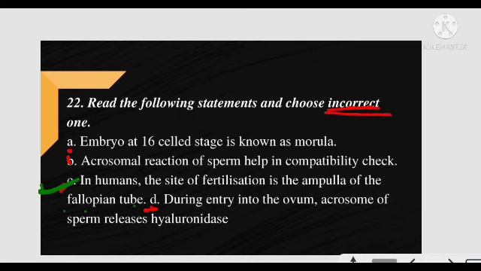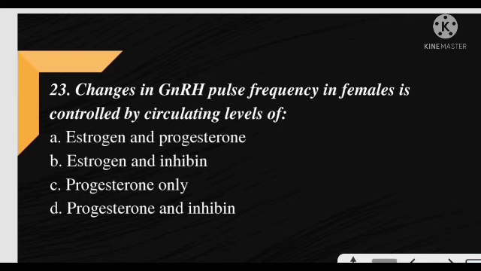The changes in GnRH, gonadotropin releasing hormone, pulse frequency in female is controlled by circulating levels of? Easy question. Not more than 3 seconds for this question. And the correct answer is option number A, estrogen and progesterone. Next question.